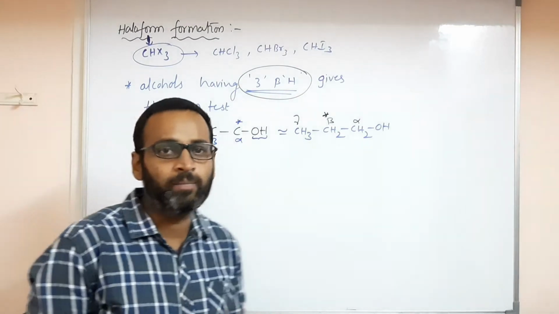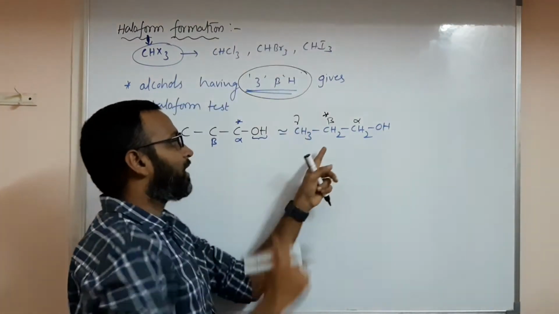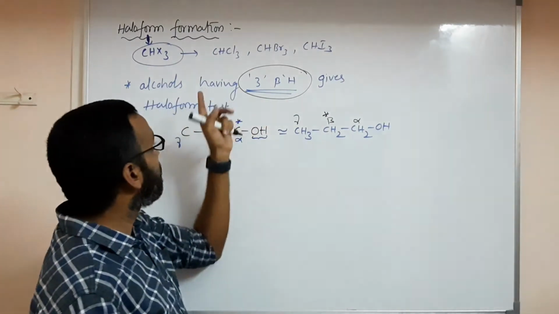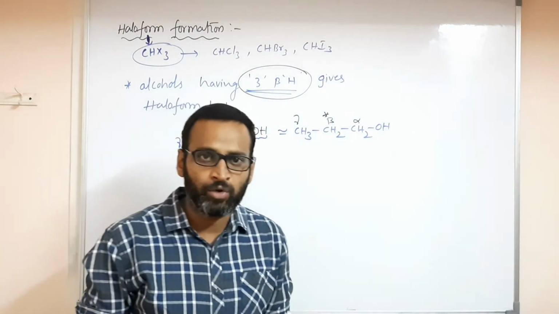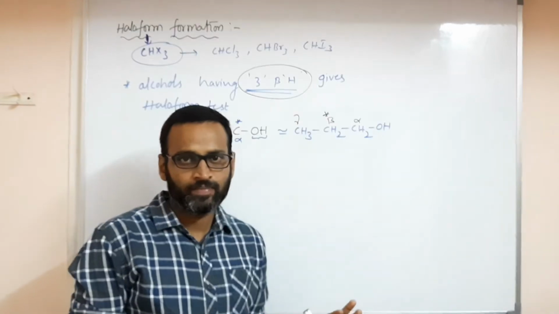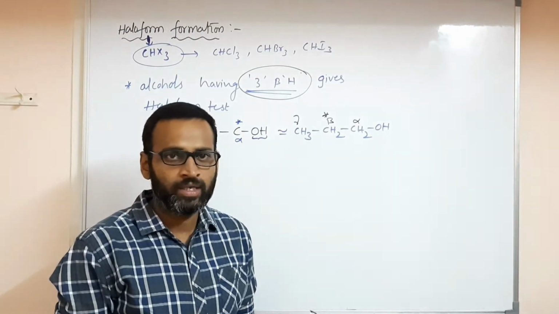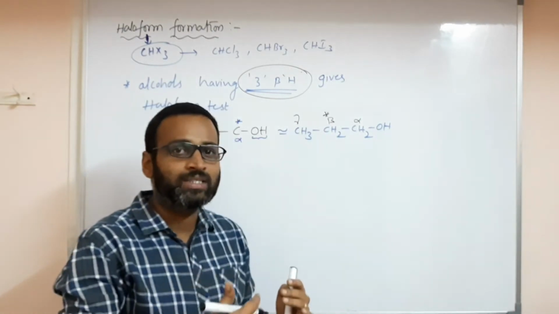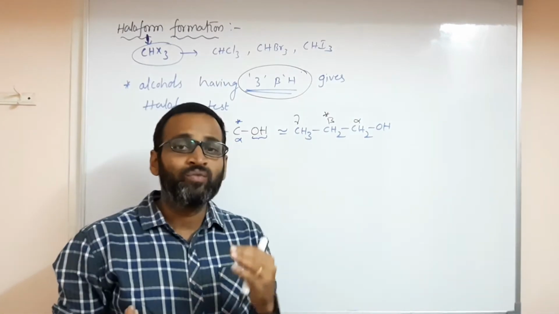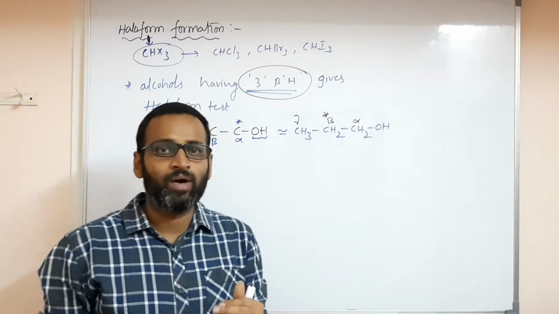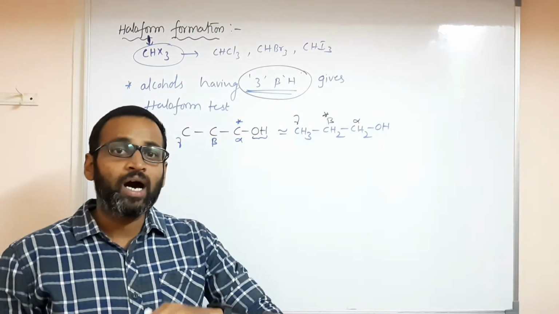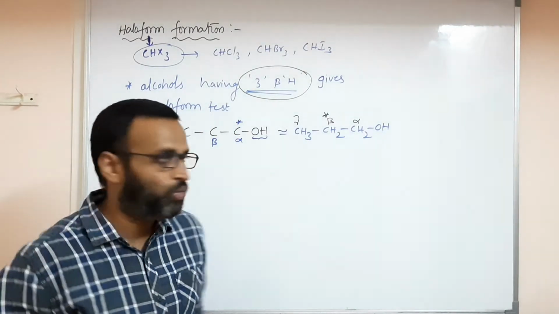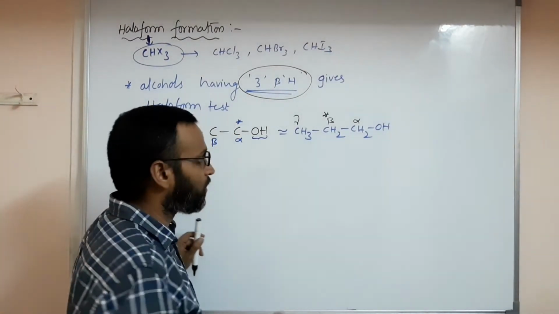If the beta carbon has 3 hydrogens, then only chloroform, bromoform or iodoform will form. How the reaction happens I'll tell you later, but first identification is important. They will ask which alcohol will give the iodoform test, or chloroform, bromoform. So this is very important for you.